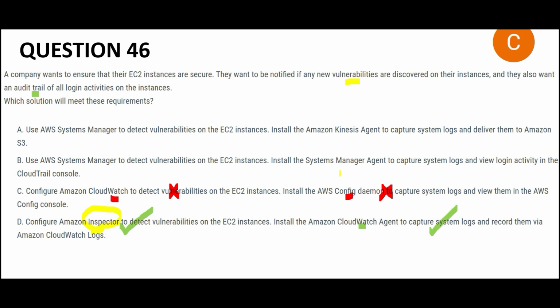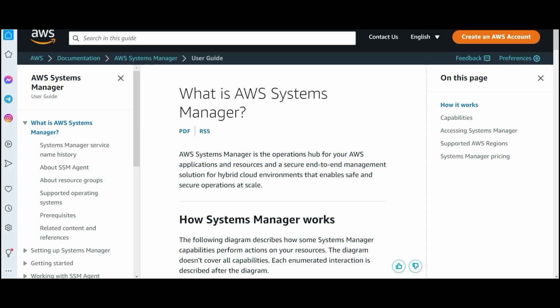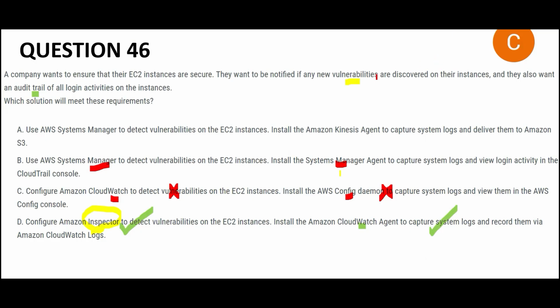So this is wrong. Now B is talking about using Systems Manager for both requirements. It is used to centrally manage all applications and resources in the Amazon world. It also works with hybrid cloud, that is on-premises plus AWS cloud. So here we are talking about vulnerability. We are not talking about managing resources and applications. So this is wrong.